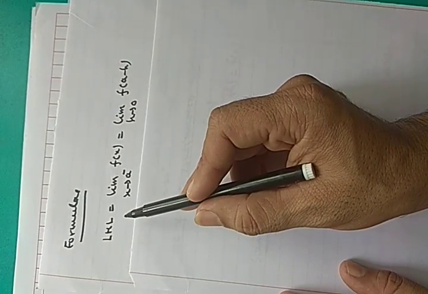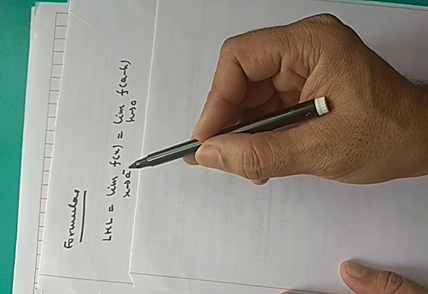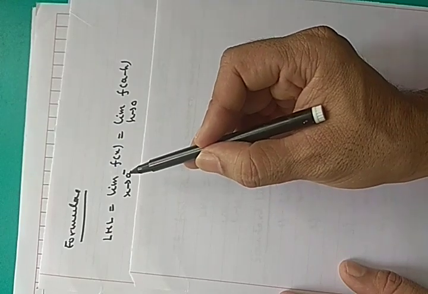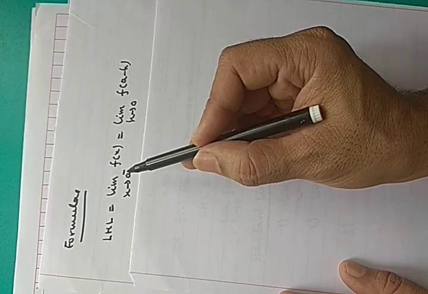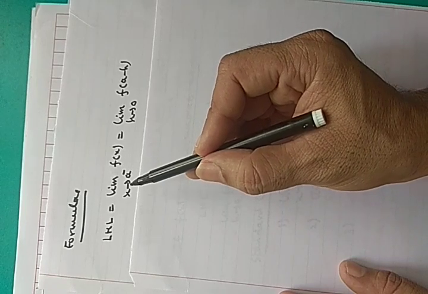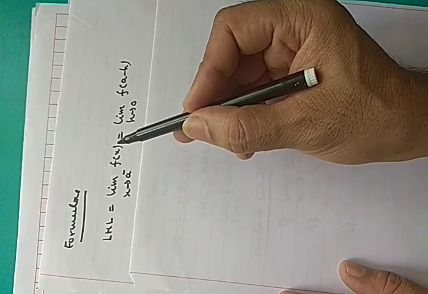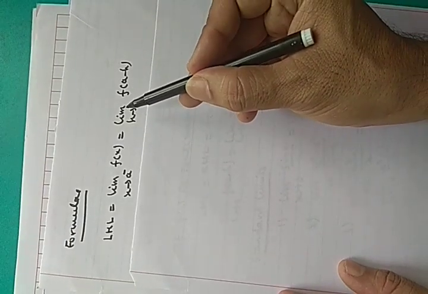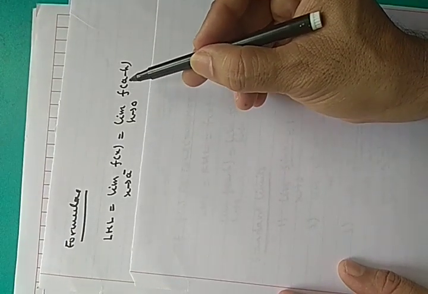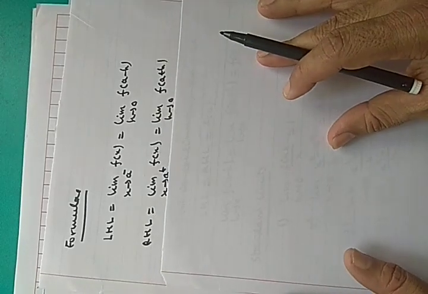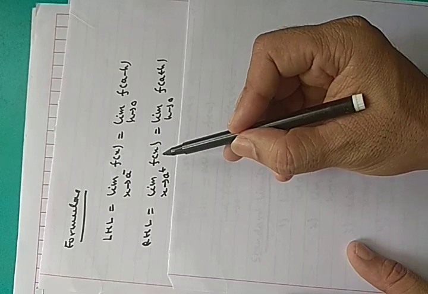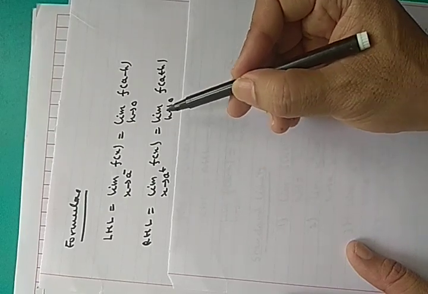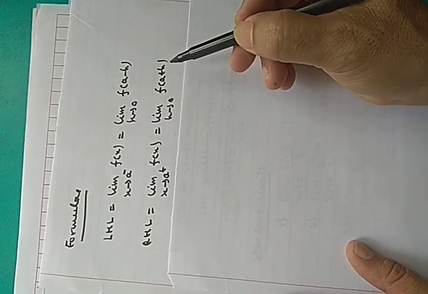Left hand limit, if you want to calculate at point x equals a, so limit x approaches a minus represents that we have to approach a from the left side. So x approaches a from left, f(x) can be taken as limit h tends to 0 f(a minus h). Then right hand limit, x approaches a from right, f(x) can be taken as limit h tends to 0 f(a plus h), h approaches 0.